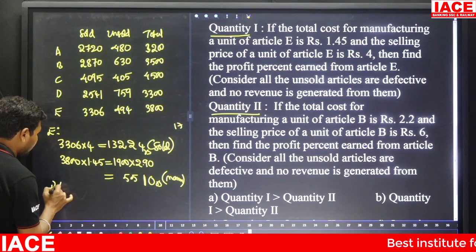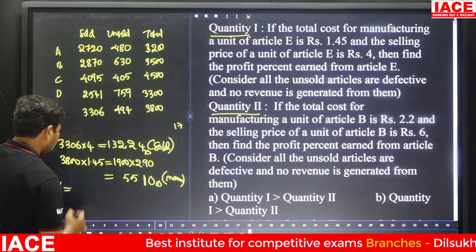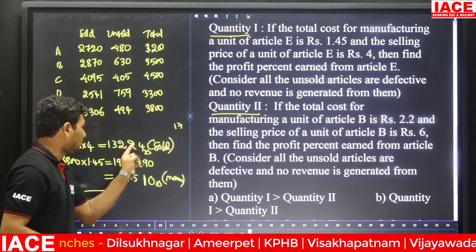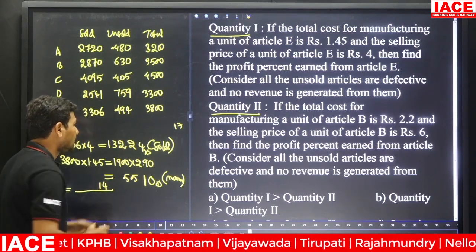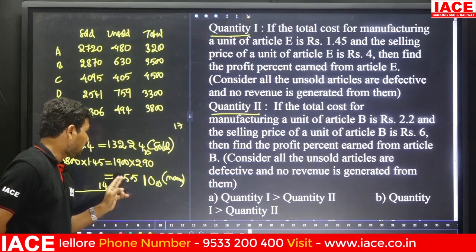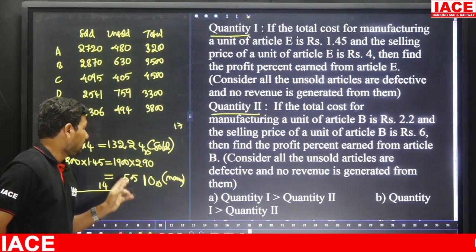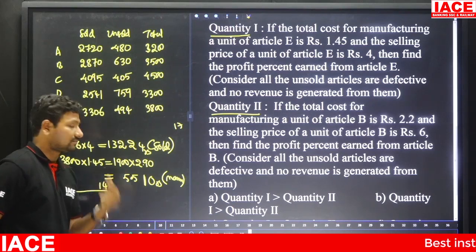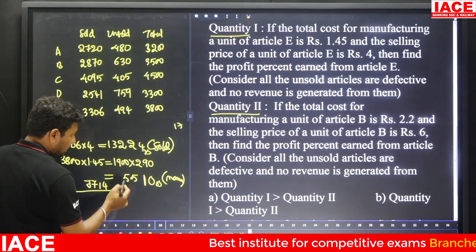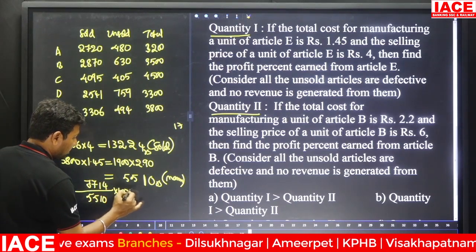Profit percentage, how to calculate profit percentage? The difference between these two, compared to 5510. Then how to calculate? Here 5500 removing from 24 minus 10, it is 14 clearly. And 132 minus 55. When you are adding 75, 70 plus 50 is 120, 75 added gives 130. But we need 132, so we can add 77. We are adding 77. 77 added, 7 plus 5, 12. It is exactly 77, and 14 by 5510 into 100 to get a percentage.